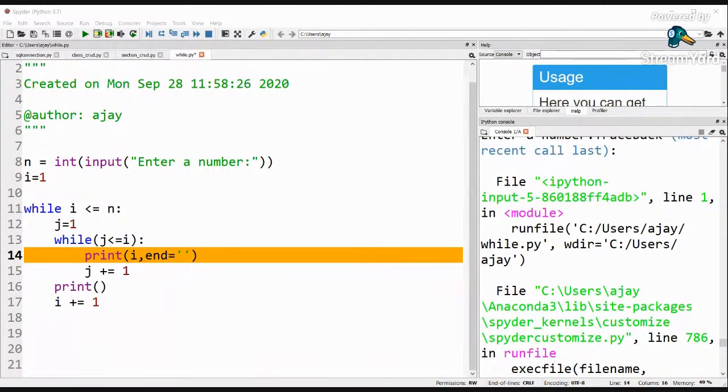Okay, so that's good children. So go ahead and now you can practice. Tomorrow I'm going to anyway put the recorded video again. I'm going to take this one more time, and then we are going to do some other programs also, so that the concept will be very much clear to you.